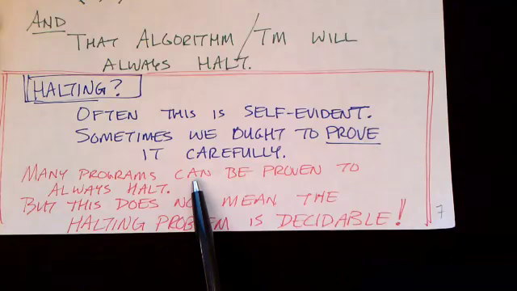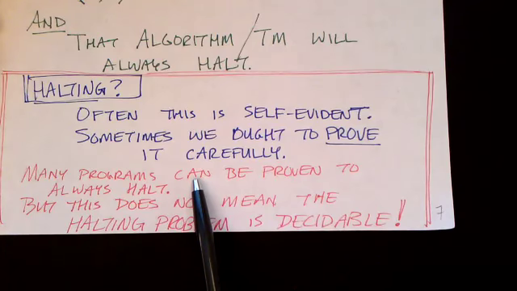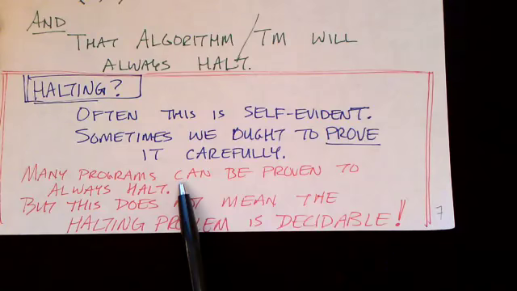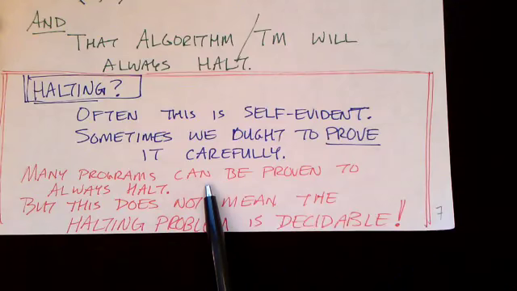Program verification involves two things. It involves proving that the program gives the right answer, and it involves proving that the program always halts. So in proving that a program is correct, you really need to prove those two things: that it gives the correct answer and that it always gives an answer. It doesn't ever infinite loop. And many programs can be proven to always halt and to give the correct answer, and we can do a formal proof if we feel we need to.